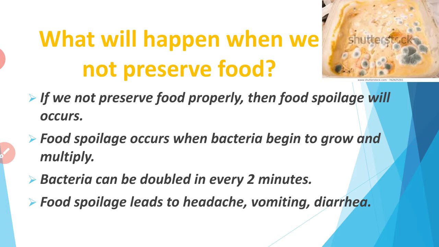What will happen in the condition of food spoilage? In this condition, bacteria begin to grow. Bacteria, not virus, form. So bacteria begin to grow and multiply, becoming double inside the spoiled food. Bacteria can double in every 2 minutes. This is the work of harmful microorganisms. So we must avoid eating spoiled food and we should not allow food to become spoiled.